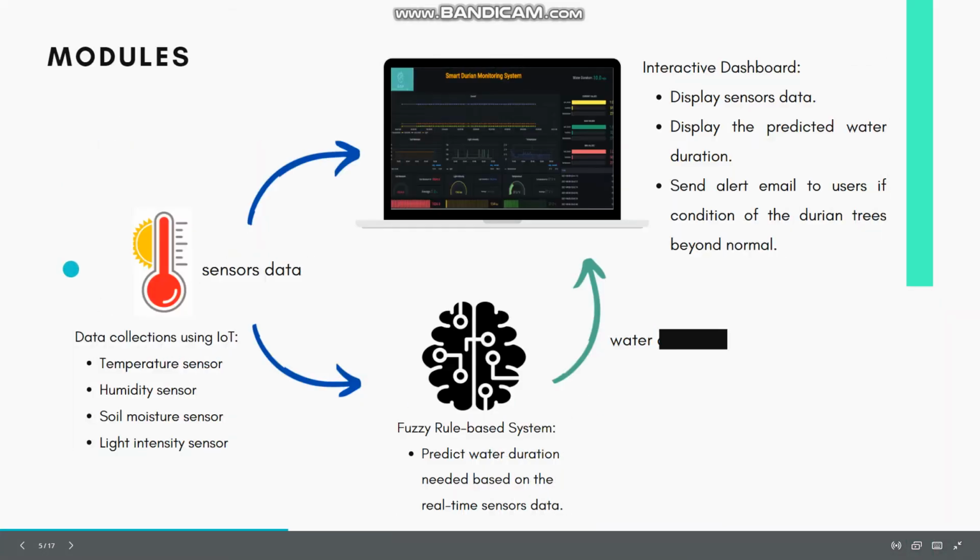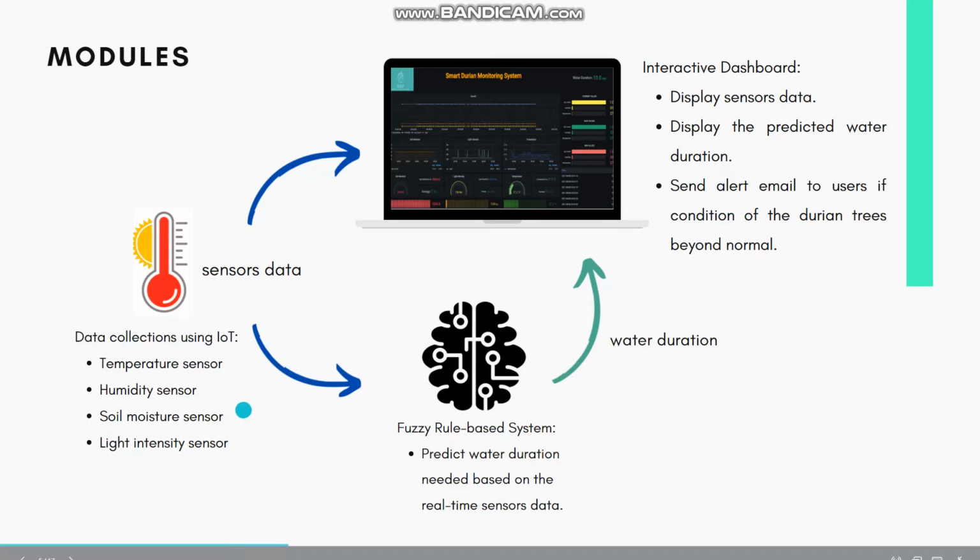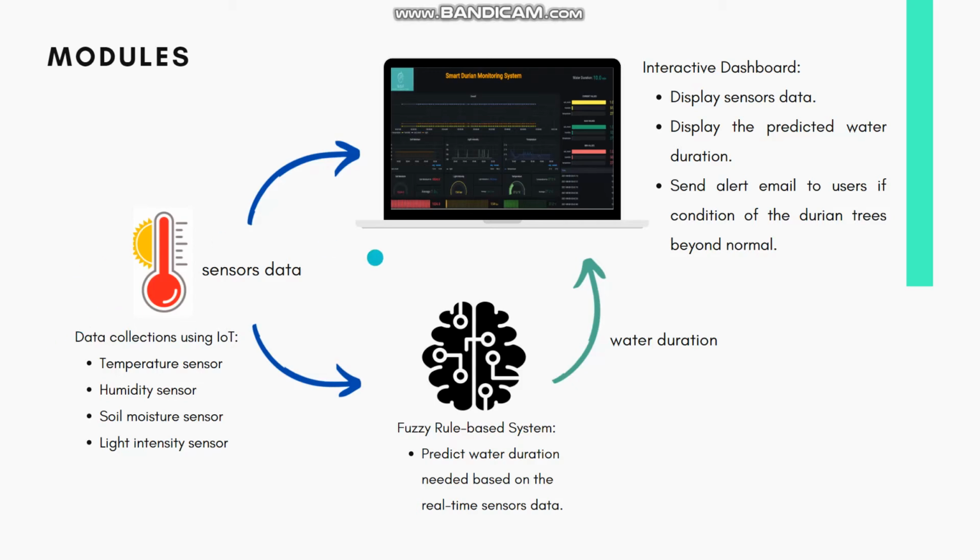There are 6 modules included in this Smart Durian Farm system. The first one is data collection using IoT with 4 sensors, which are the temperature, humidity, soil moisture, and light intensity sensors. This real-time sensor data will be stored onto the cloud database and then displayed on an interactive dashboard.